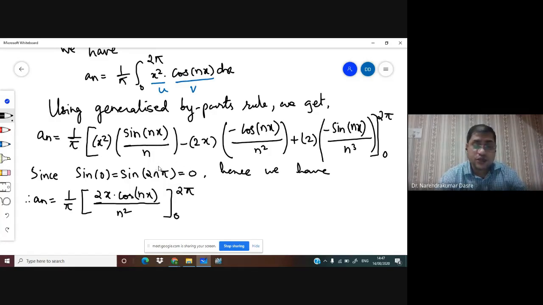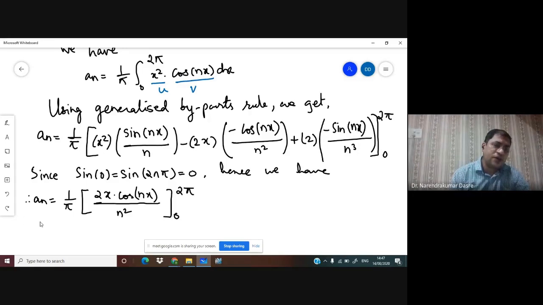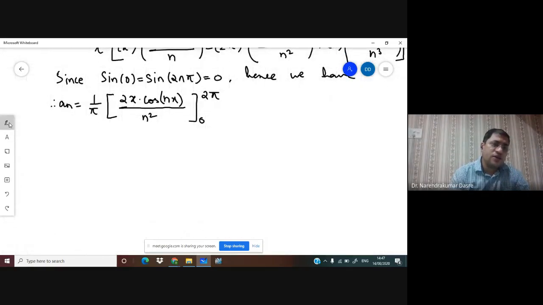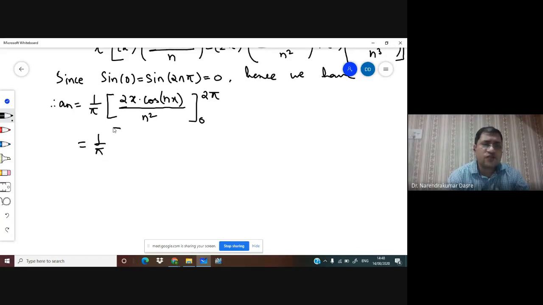Out of 6 terms, at the initial stage we have omitted the 4 zero terms, and now you can see the 5th term is also 0. So out of 6 terms, we have only one non-zero term. And that's why, if you write these 6 terms together, it may be possible that you commit a mistake and have another non-zero term which is not actually there.